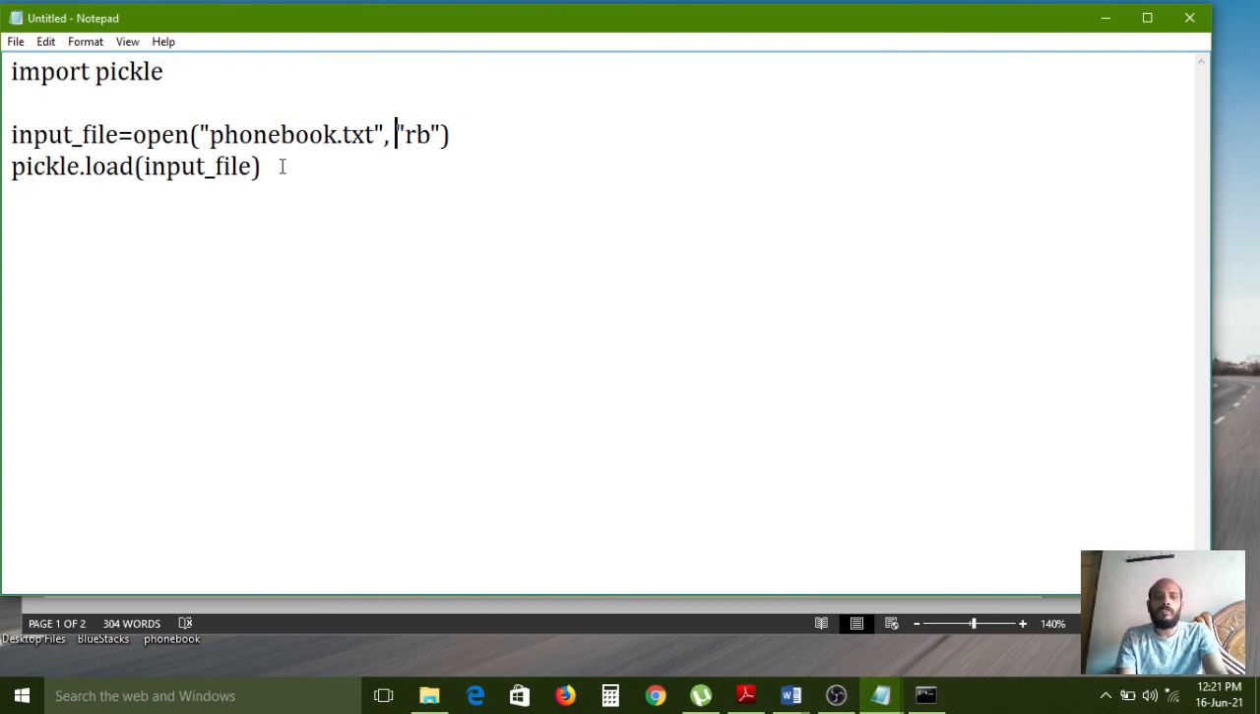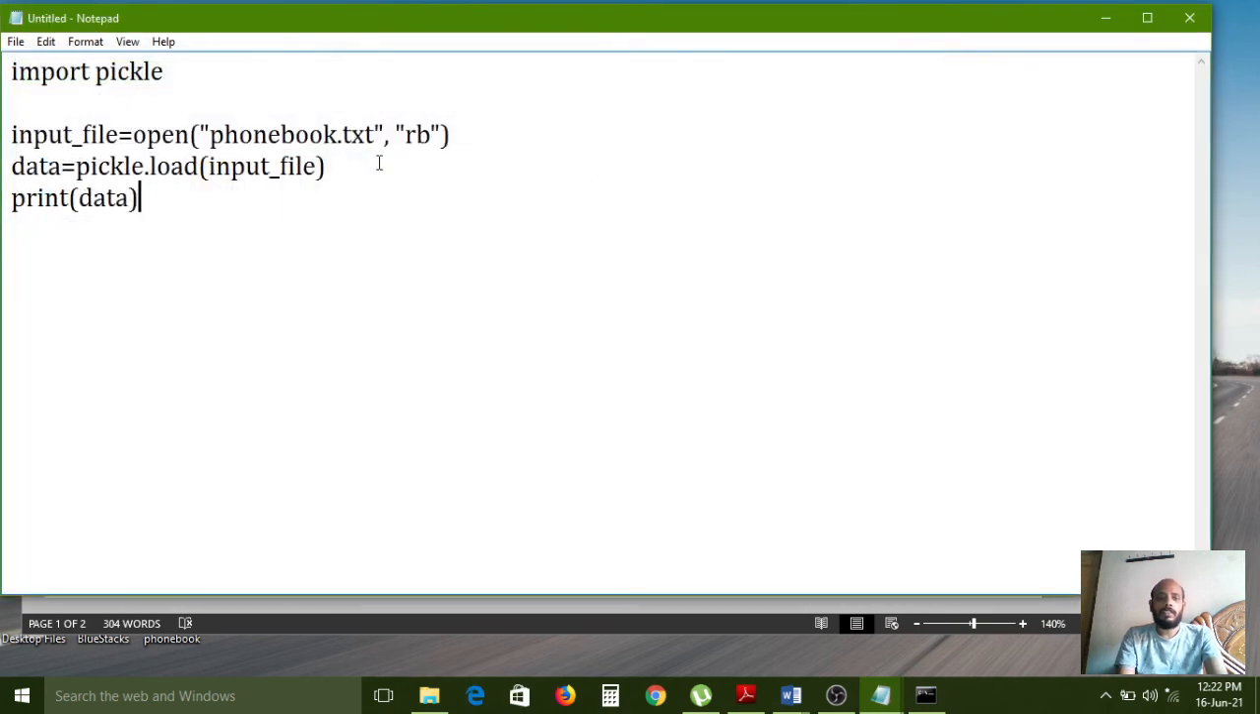After loading, we need to store it in one variable. So after the pickle.load method reads the data, we store it as data equal to pickle.load. First it will read the data from the phone book and store it inside the data variable. Now I want to print the data.